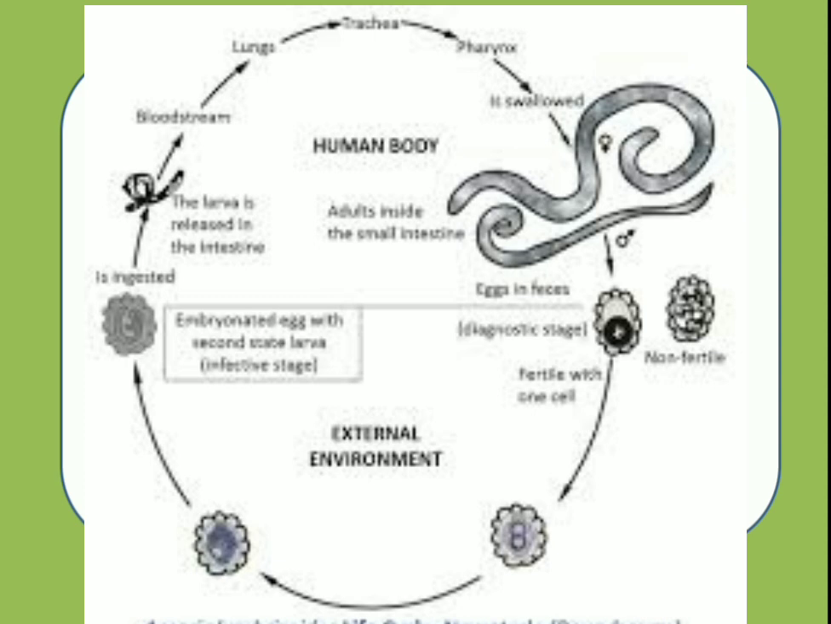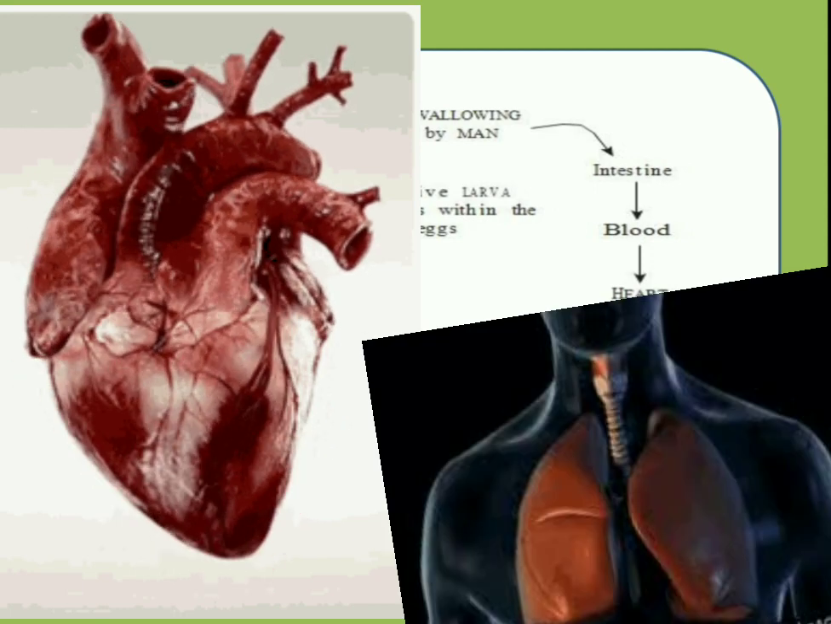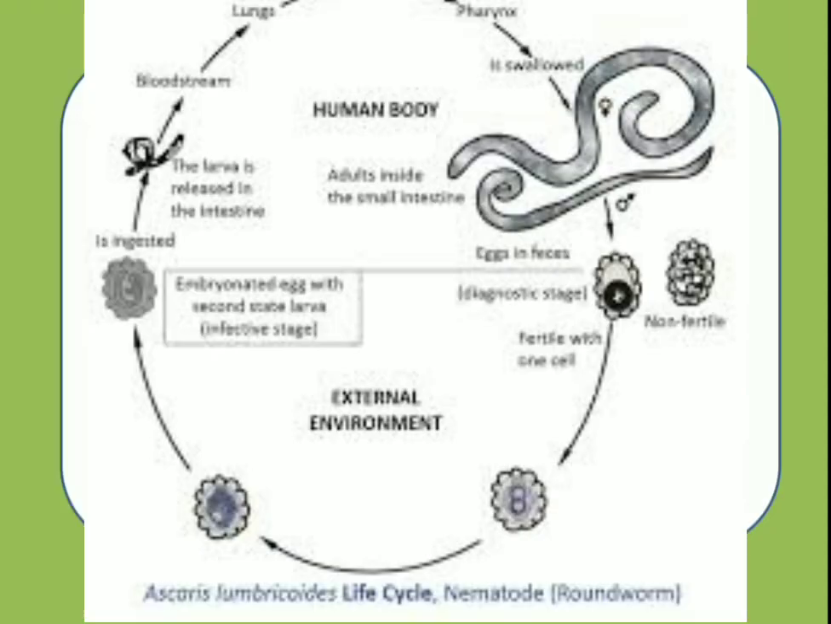Here, from the digested food in the intestine, the larva enters the bloodstream, it reaches the heart, it reaches the lung, it reaches the trachea and the pharynx, the esophagus.